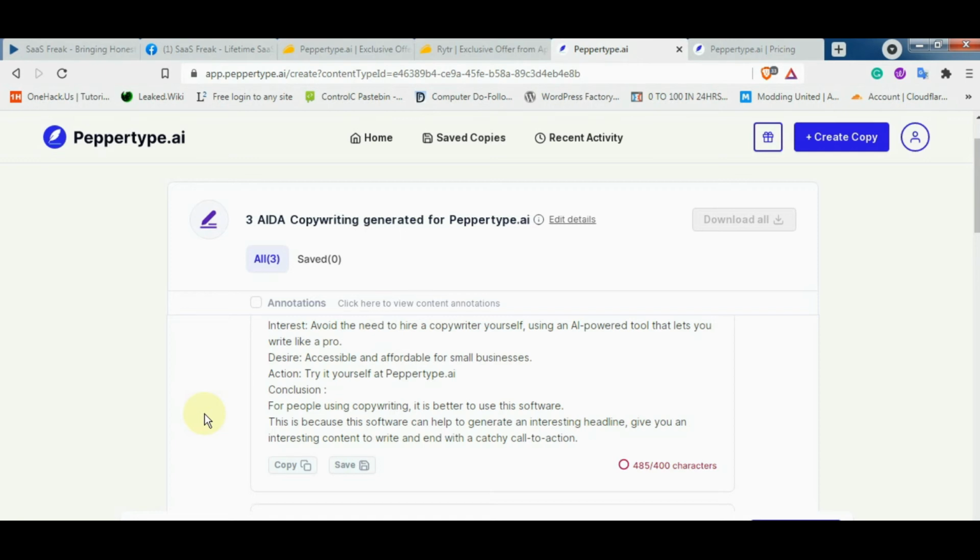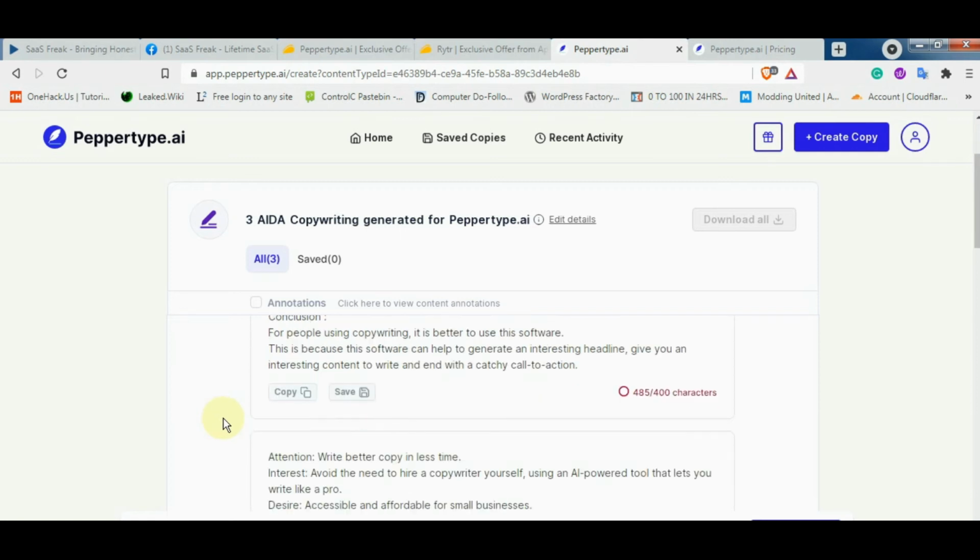Conclusion, for people using copywriting, it is better to use this software. This is because this software can help to generate an interesting headline, give an interesting content to write, and end up with a catchy call to action. So yeah, the output is good.